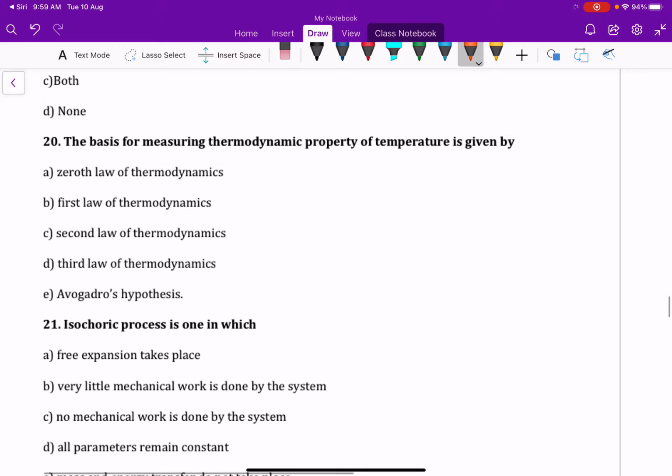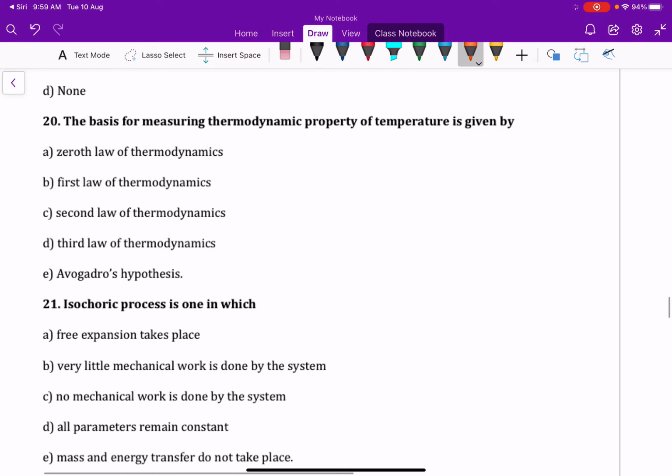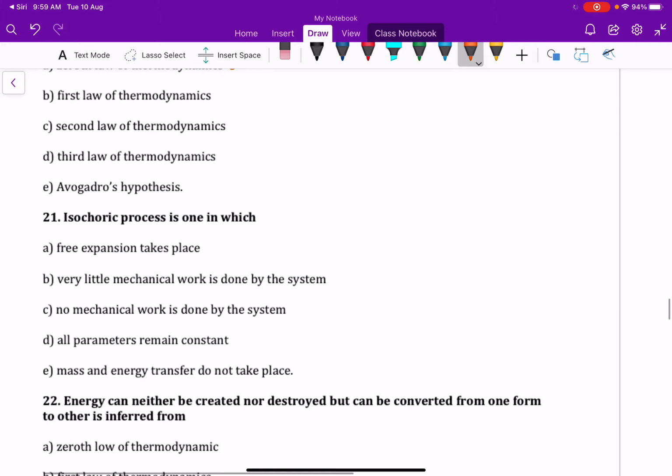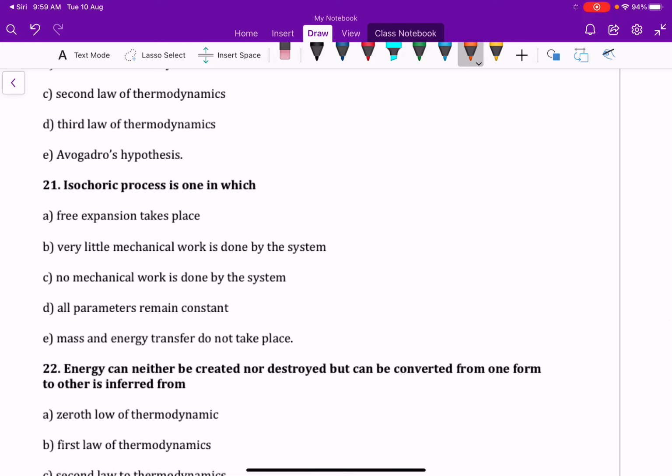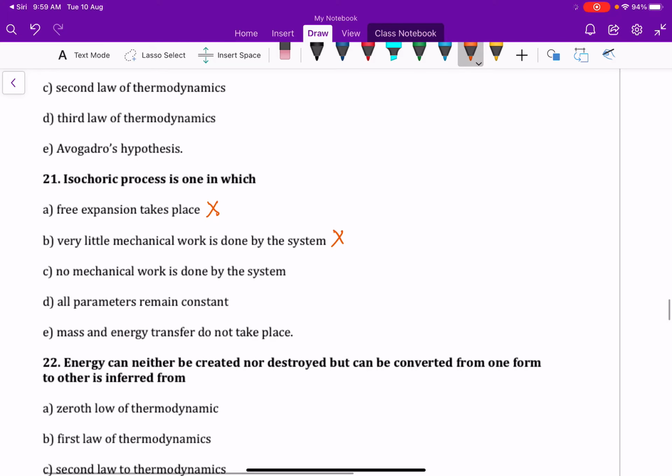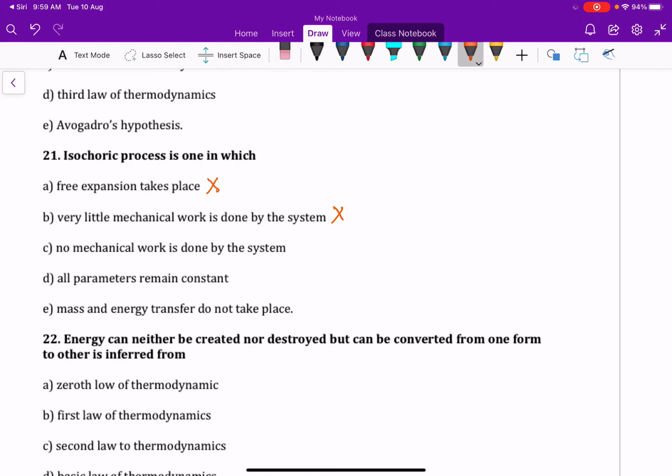Okay. Next, question number 20. The basis for measuring the thermodynamic property of temperature is given by the zeroth law of thermodynamics. Okay. Isochoric process is one in which free expansion takes place? No, isochoric means volume is constant. Very little mechanical work is done by the system? No, work done equal to 0 in isochoric process. No mechanical work is done by the system. This is the correct answer.